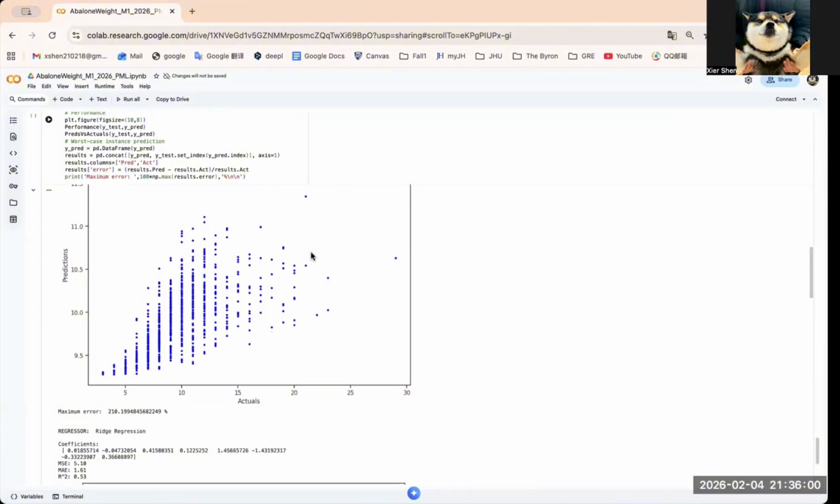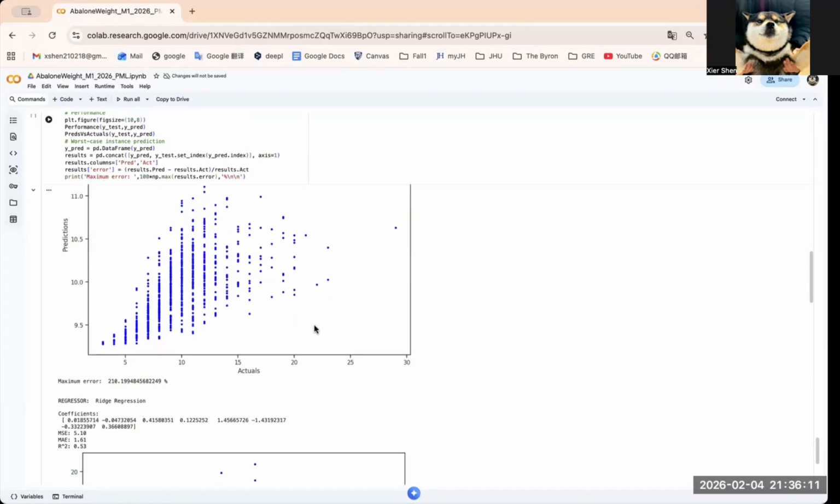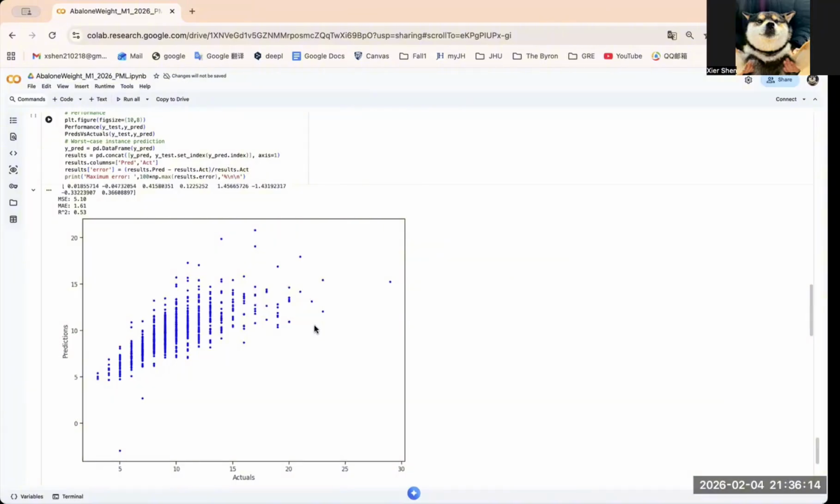This is meaningful because the correlation heat map showed strong multicollinearity among predictors. Ridge regularization helps stabilize coefficients under multicollinearity, but in this dataset, it did not significantly improve predictive accuracy.